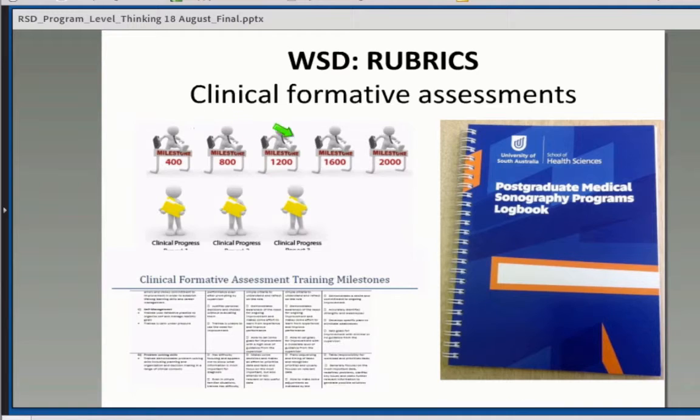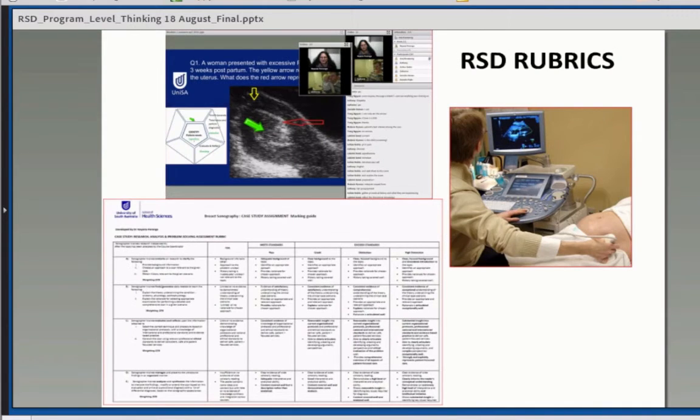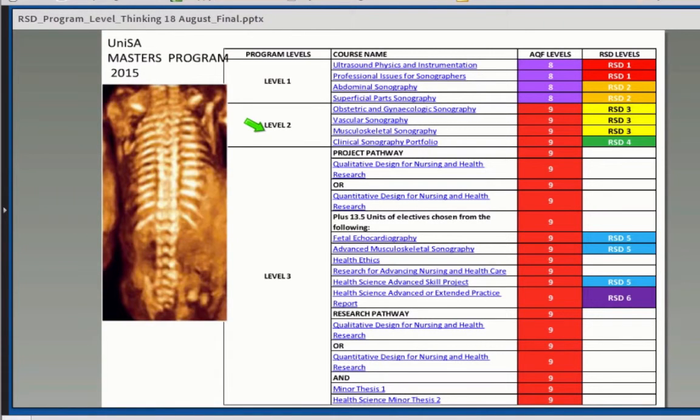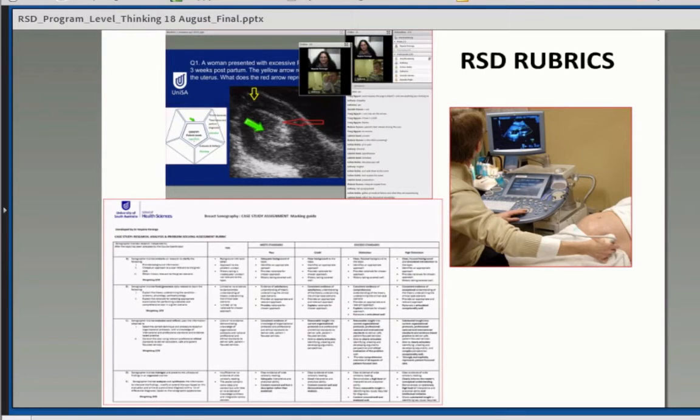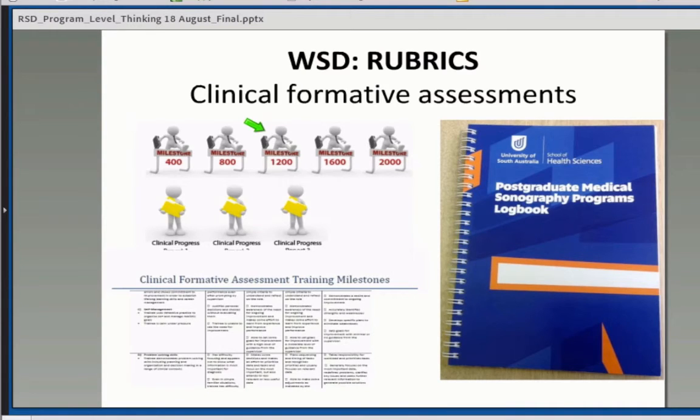So this is new, and this was something we did last semester, although this is not using the work skills development framework. This is a clinical progress report which people have to submit at the end of each of these courses. So that's pretty much what we've done with the work skills development framework.